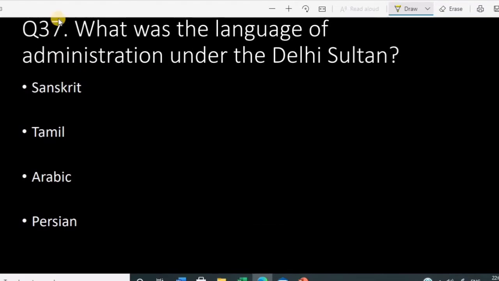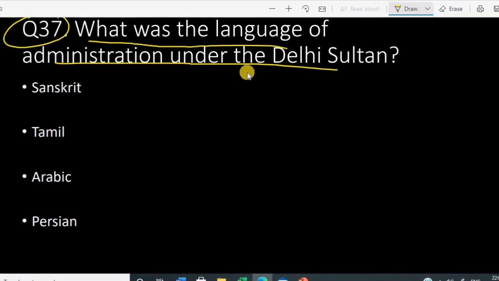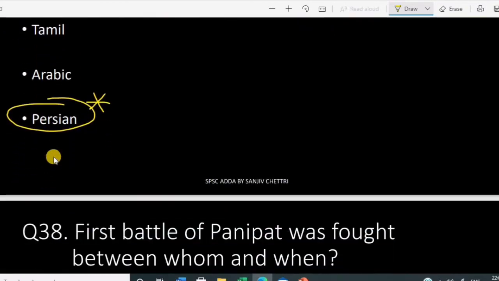So question number 37. What was the language of administration under the Delhi Sultans? Obviously it was Persian. Important one. This can be directly asked. The language of administration during the Delhi Sultanate was Persian.